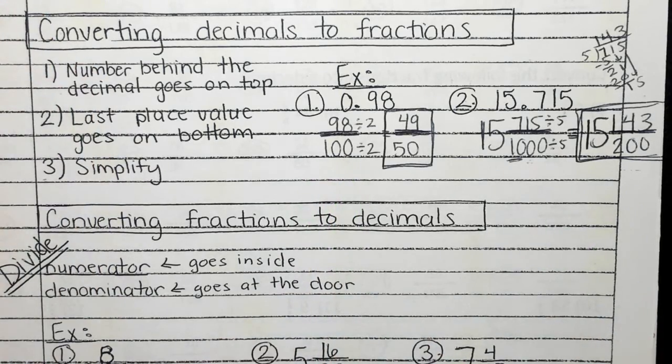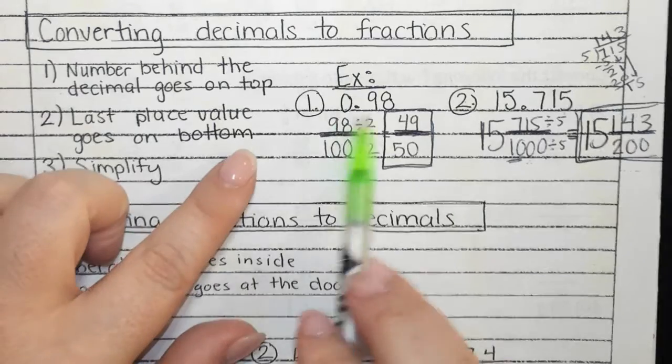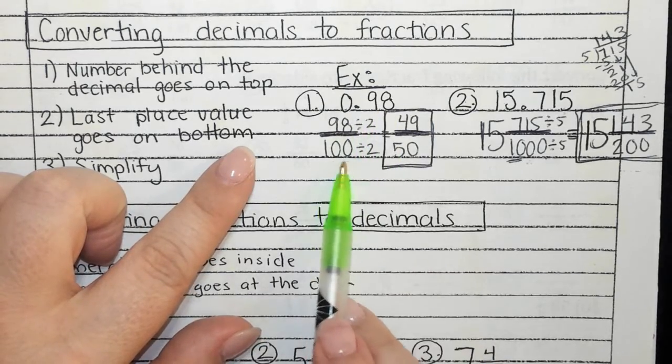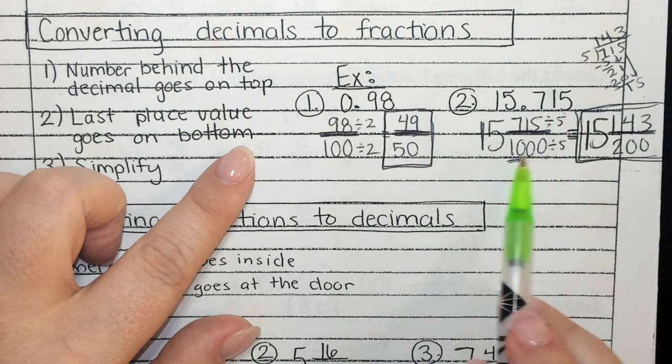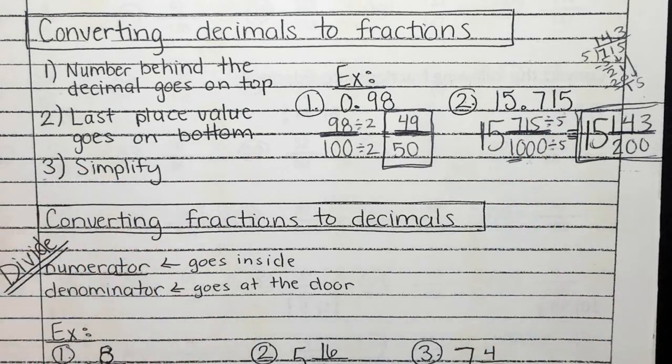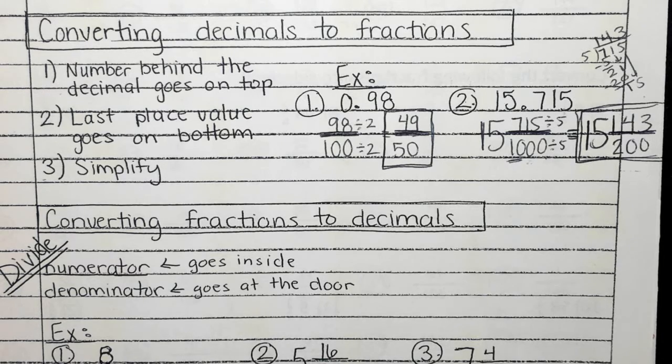Another way, so if we're not good with hundredths, thousandths, 2 numbers after the decimal gives me 2 zeros. 3 numbers after the decimal gives me 3 zeros. If I had 4 numbers after the decimal, I would put 4 zeros. If I had 1 number after the decimal, what number would that be? Just 10, because I would have 1 zero. Okay? All right. Good question.